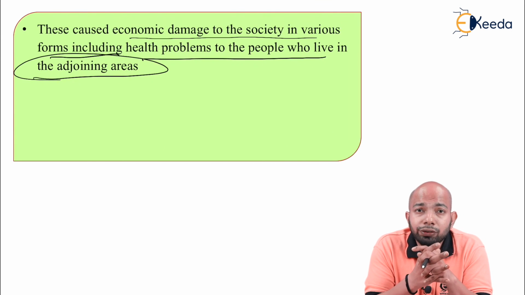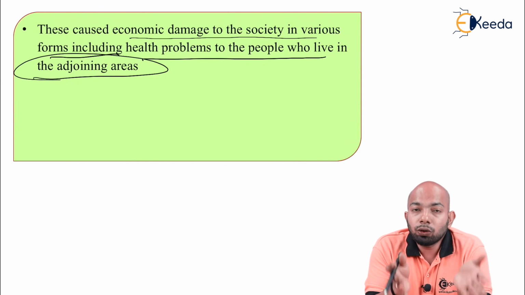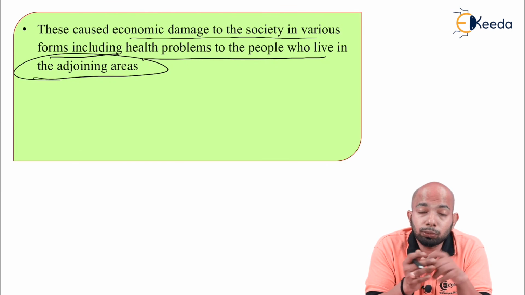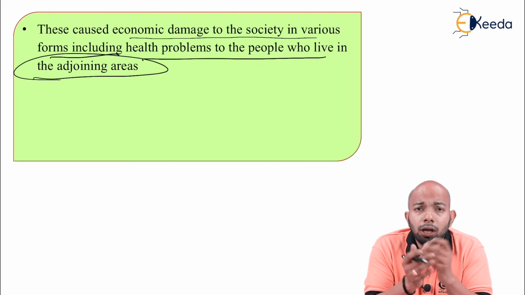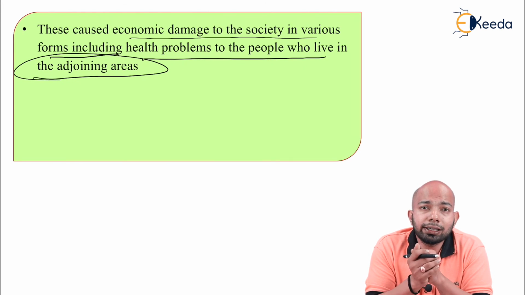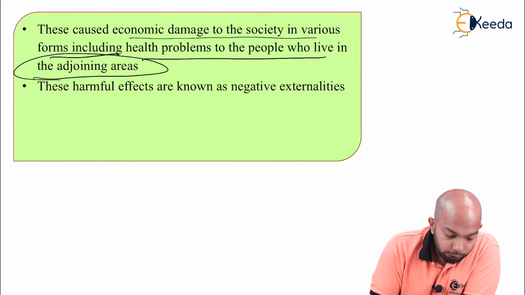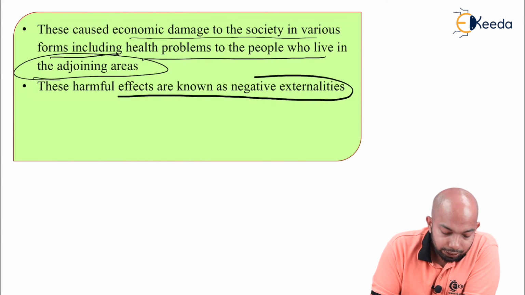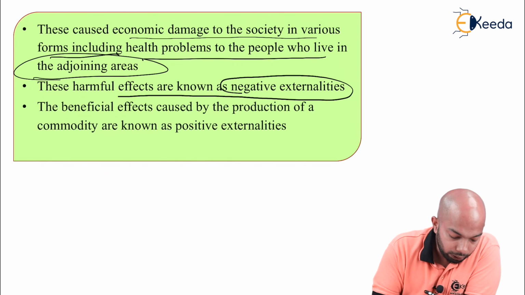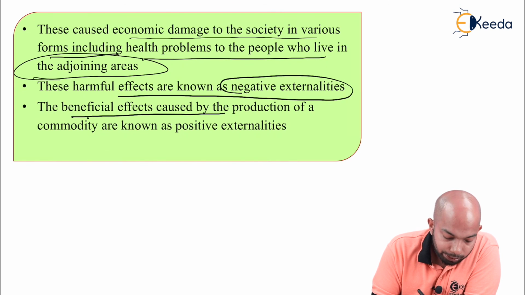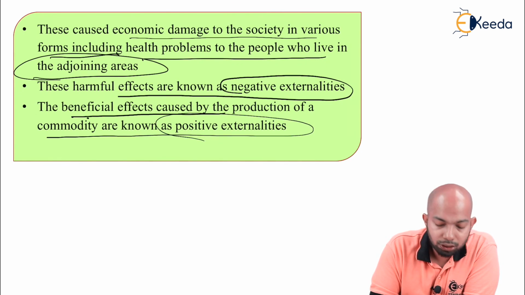Hence it is causing a lot of health problems for the people who are in the vicinity of that specific area where the factory is set up. That is causing a lot of problems. Those are the major people who get affected there, and then after them come the background people who stay in that locality. Now these harmful effects are known as negative externalities. So whatever harmful effects are there are termed as negative externalities here. Now the beneficial effects caused by the production of a commodity are known as positive externalities.